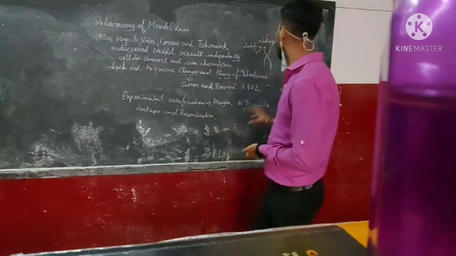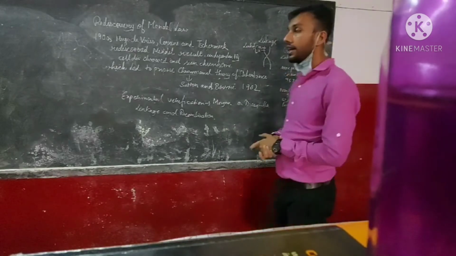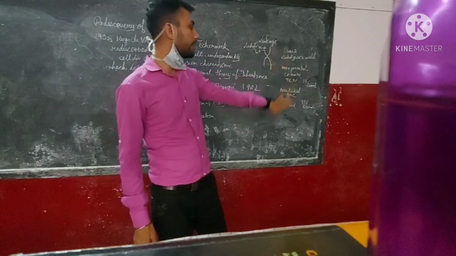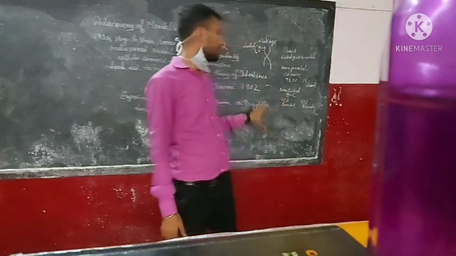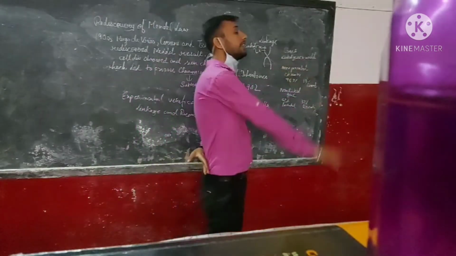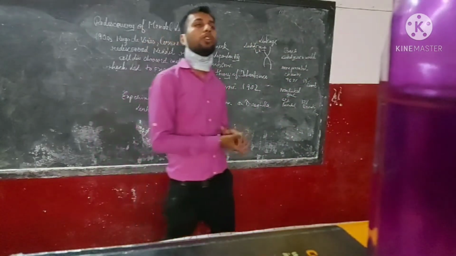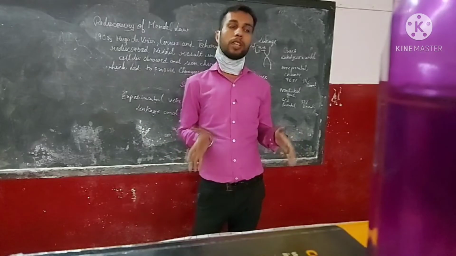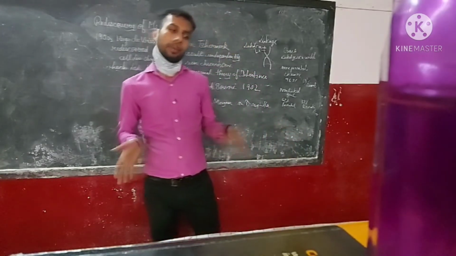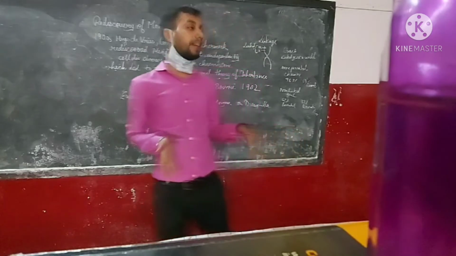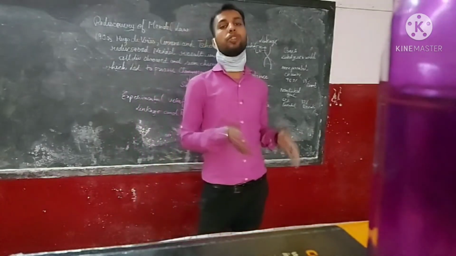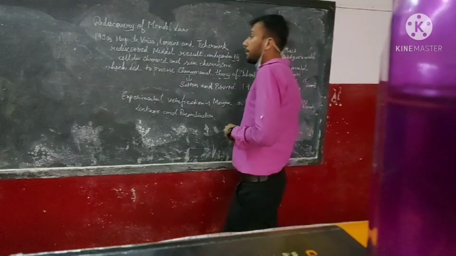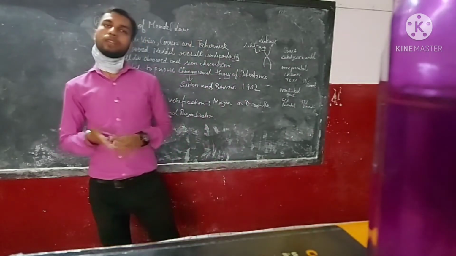So he had done two crosses. In one cross he had taken the linked gene and crossed it with the wild character, male and female. In another he had taken the non-linked gene and crossed it with the wild character. In the linked gene, the progeny obtained in the F1 or F2 generation carried the maximum number of parental character, about 98.7%. The recombinant percentage was 1.3%.